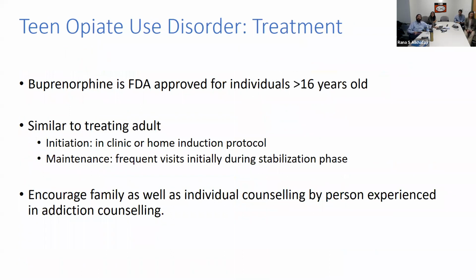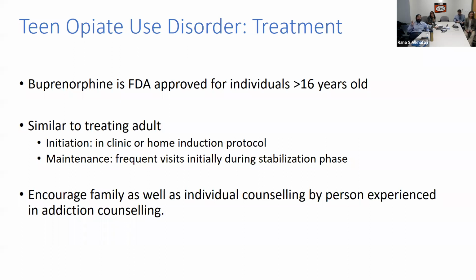So in terms of treatment, buprenorphine is FDA approved for individuals over the age of 16. By contrast, methadone and naltrexone, our other true medications for opioid use disorder, are both approved for individuals 18 and older. Buprenorphine, however, is FDA approved for 16 and older. The way you treat it is similar to treating adults. You can do in-home or in-clinic induction, just like we do with adults.